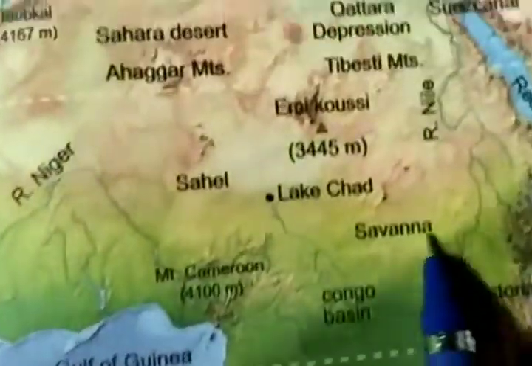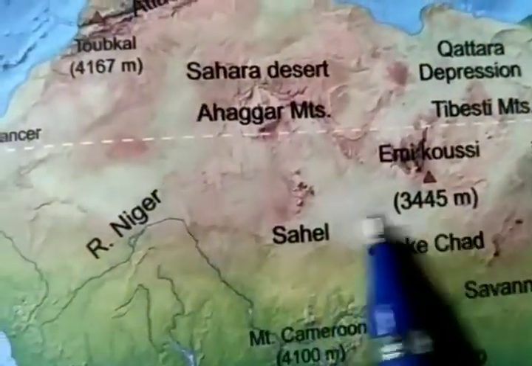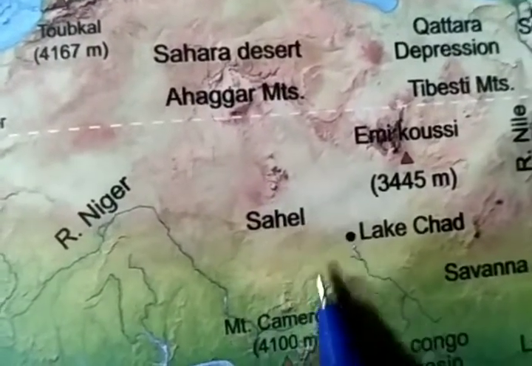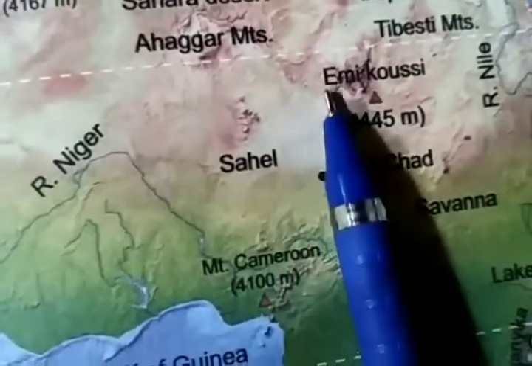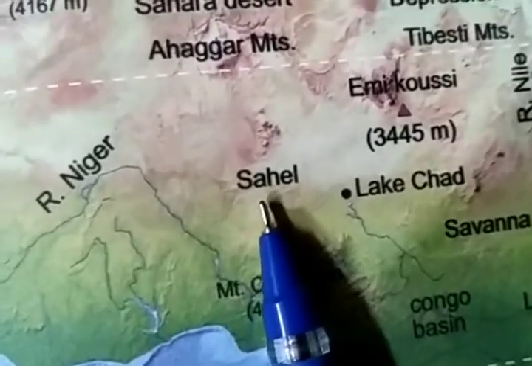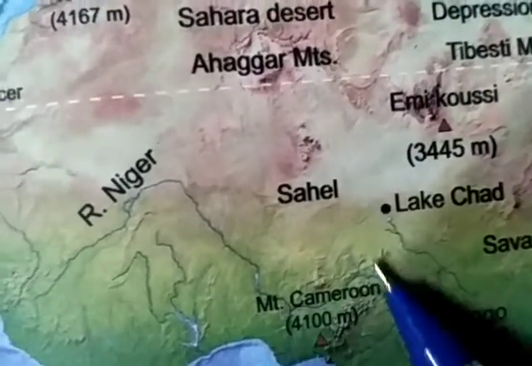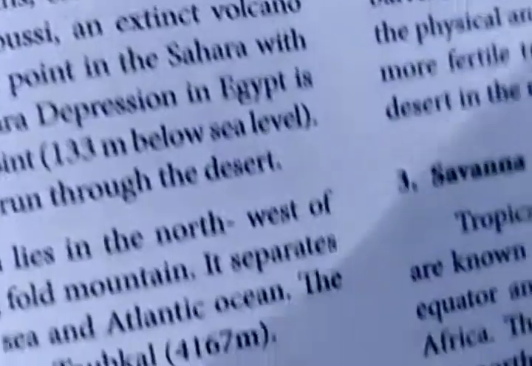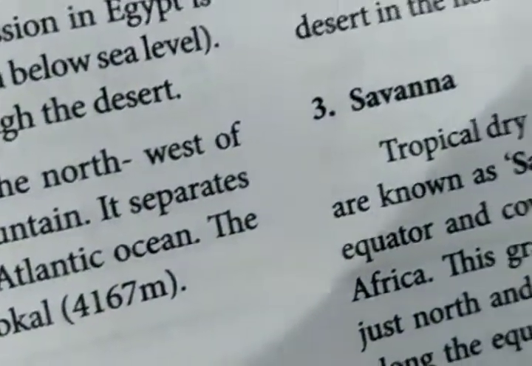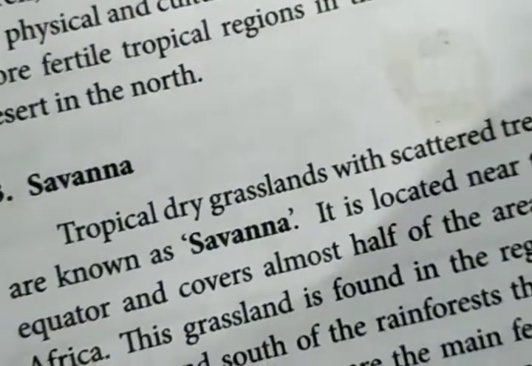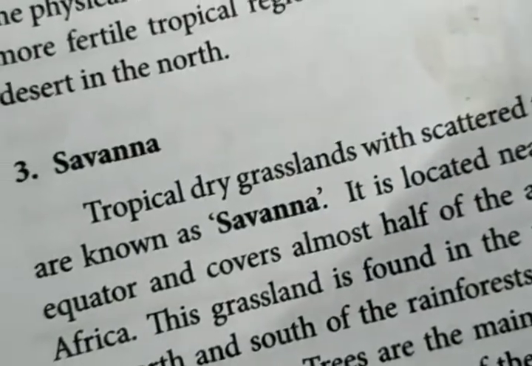So this is the Sahel, the border of the Sahara desert, between the grassland and the desert. And savanna is the grass region, tropical dry grassland with scattered trees.